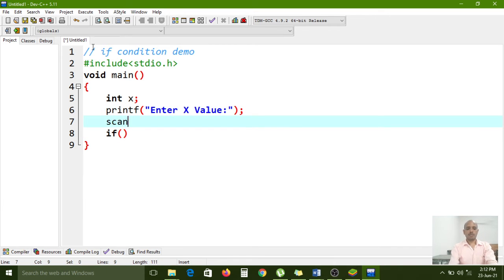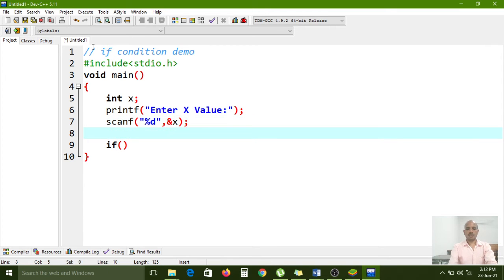To allow the input, the scanf function is required. In between double quotes I am using %d, and then the address of x. And now the if statement: if x, now I am writing the configuration.